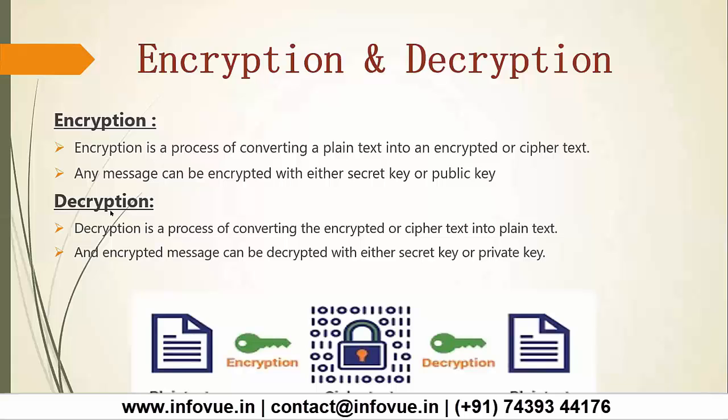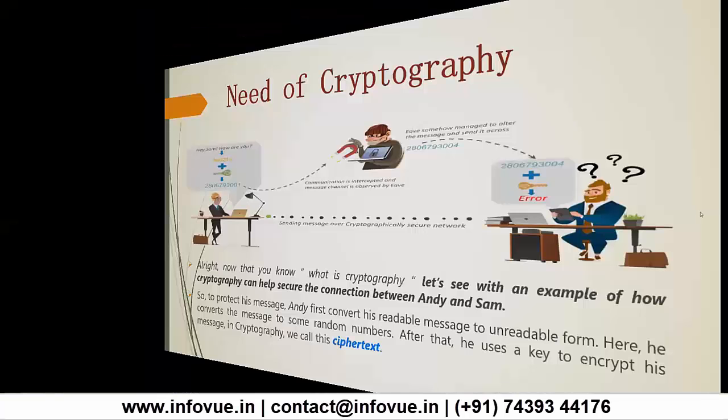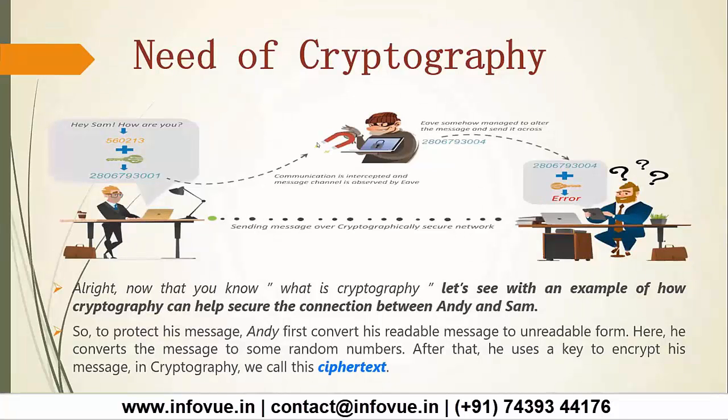Coming to decryption, decryption is a process of converting the encrypted or cipher text into plain text. The encrypted message can be decrypted with either a secret key or a public key. Here the plain text is converted into ciphertext using a key that may be secret or public, and then that ciphertext is decrypted using a key to plain text. Next we will be moving to the need of cryptography.